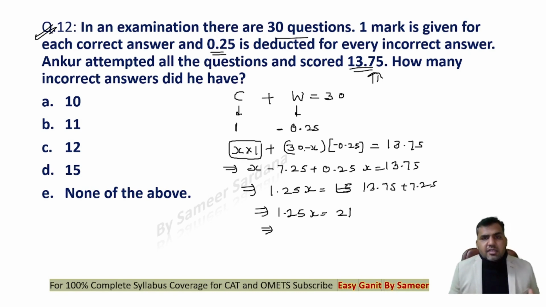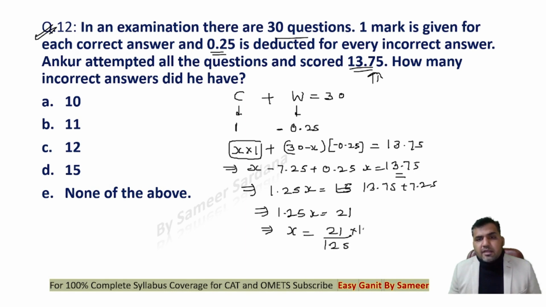1 mark for each correct answer. 30 minus X will be wrong. There will be a deduction of minus 0.25 marks here. 0.25 into 30 is 7.5. Minus minus will become plus, and the total score he's getting is 13.75. So guys, X, the number of correct answers, would be 21 upon 1.25. That's a wrong calculation. Let me do it again for you.